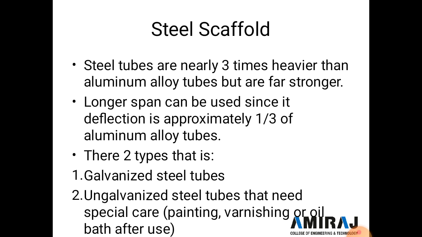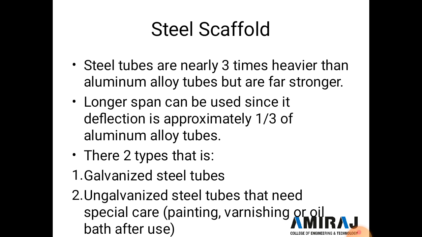Now steel scaffolding. Steel tubes are nearly 3 times heavier than aluminum alloy tubes, but they are stronger, because steel is stronger compared to aluminum, and can be used for a longer span since it deflects approximately 1 by 3rd that of aluminum alloy tubes.